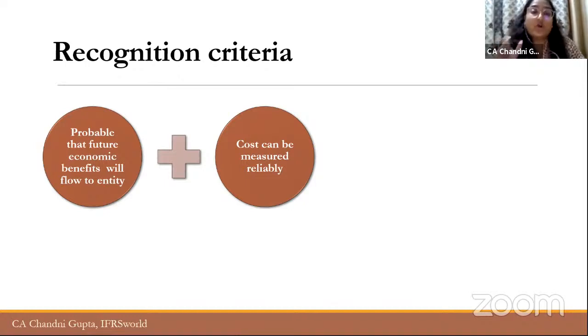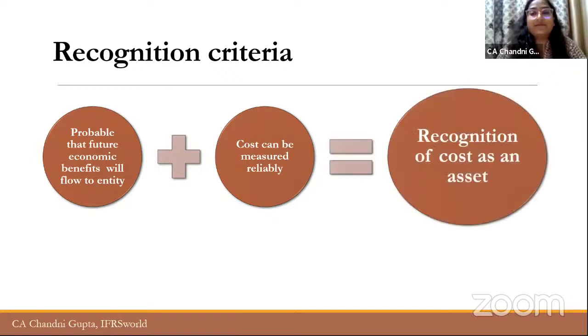But whether that cost will be capitalized or will be recognized as an asset, we will have to look at these two criteria, that whether that cost is measured reliably. Obviously, if you have incurred some cost, then you can measure that cost. But also you have to look at the future economic benefits, whether that cost will bring some future economic benefits to the entity. If these two criteria are good to go, then in that case, it will be recognized as